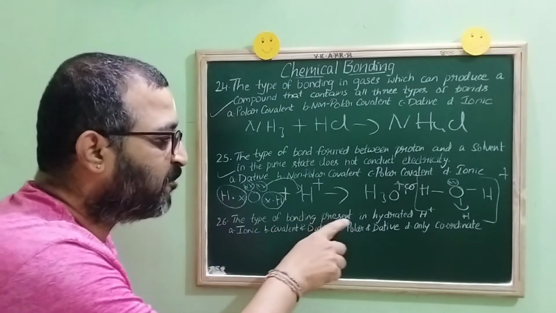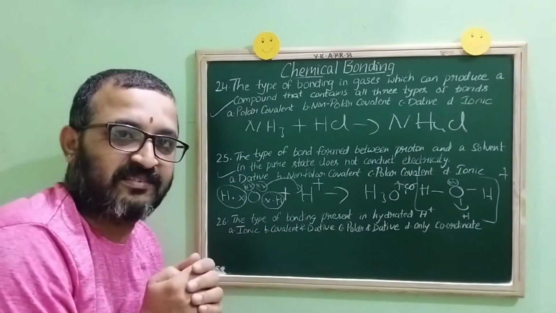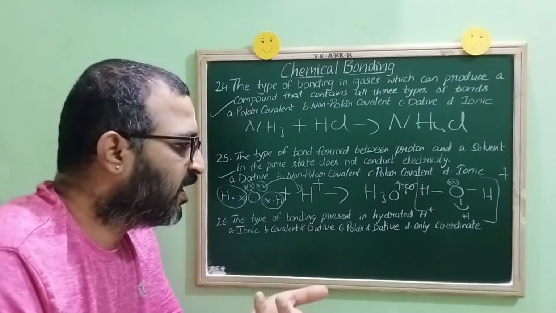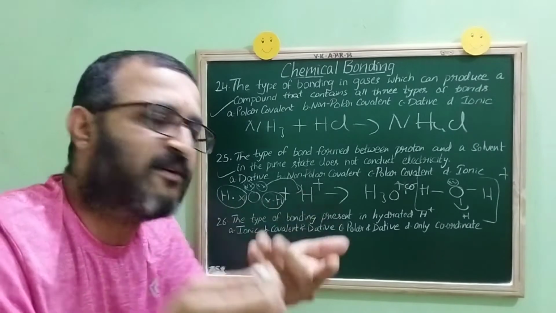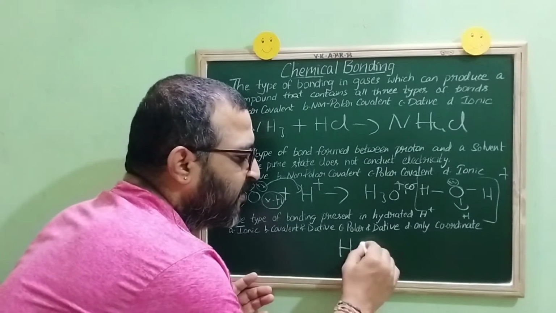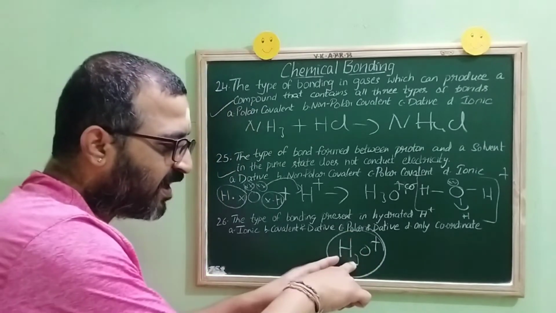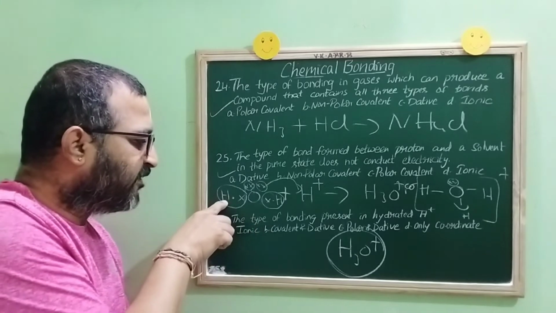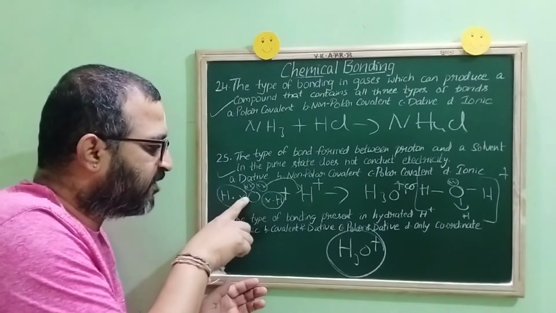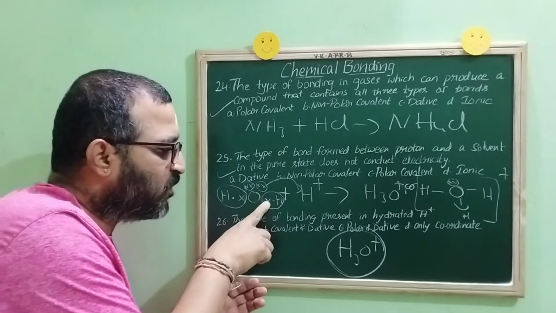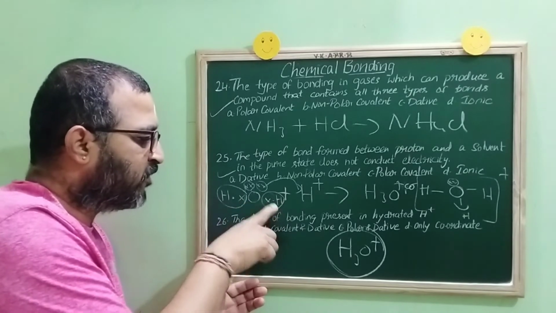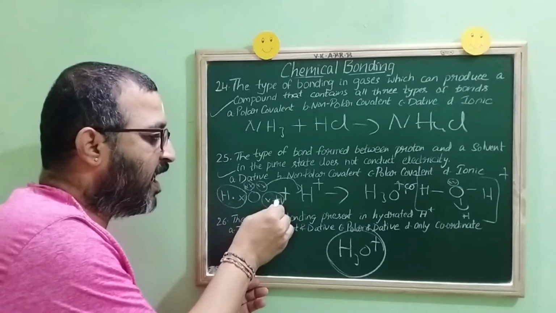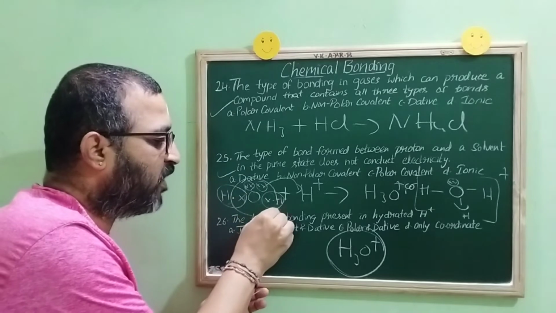The type of bonding present in hydrated H plus. Children, what is the meaning of hydrated H plus? Hydration means water. Hydrated H plus means along with H plus we have water. When we have water along with H plus, that is nothing but what, children? What ion? Hydronium ion. Children, in the previous question we have seen this, right? See, this hydrogen has given 1 electron and oxygen has given 1 electron. Oxygen has given 1 electron, hydrogen has given 1 electron. So both the hydrogens have attained what structure, children? Duplet structure.